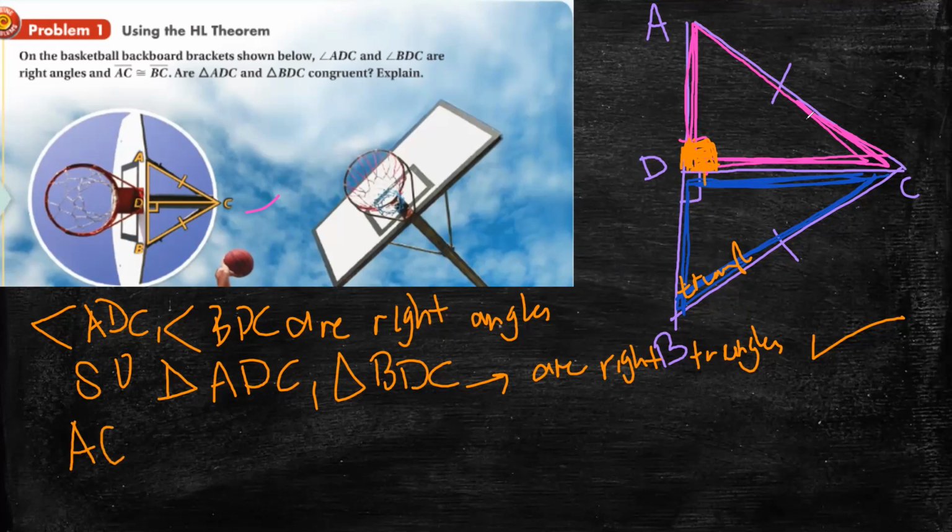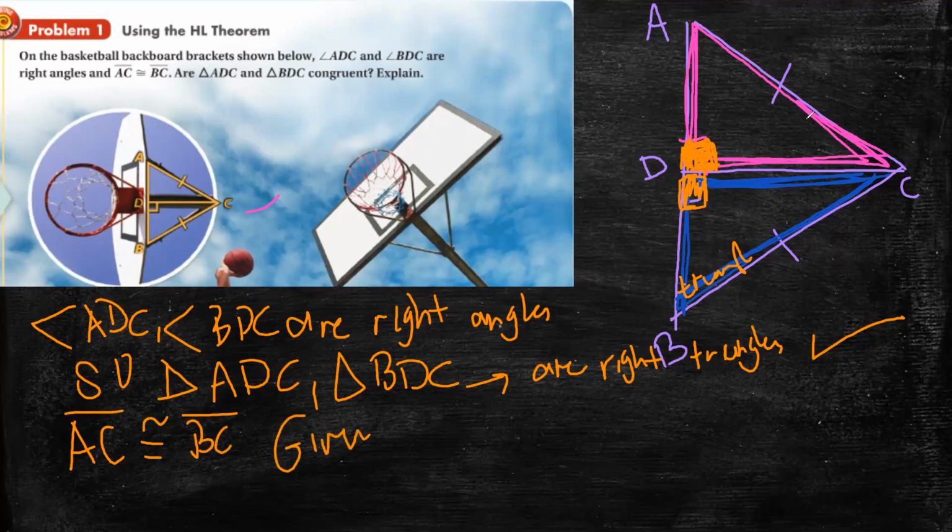And look at the second one here. The hypotenuse here is also BC. Which is the hypotenuse. And they are congruent to each other, right? It is given. Yes.